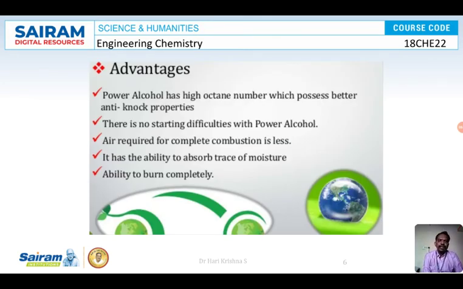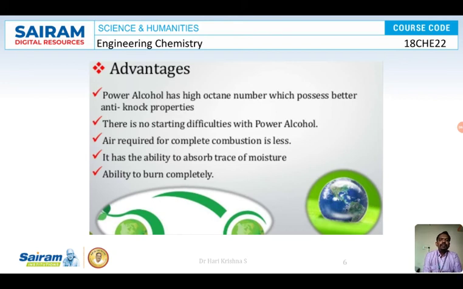So what are the advantages? Power alcohol's octane number is high, the octane rating is high compared to normal gasoline. Since the octane rating of power alcohol is high, the knocking tendency is less. Octane rating of the fuel and knocking tendency are inversely proportional. If octane rating is high, knocking tendency is low. If octane rating is less, knocking tendency will be high.